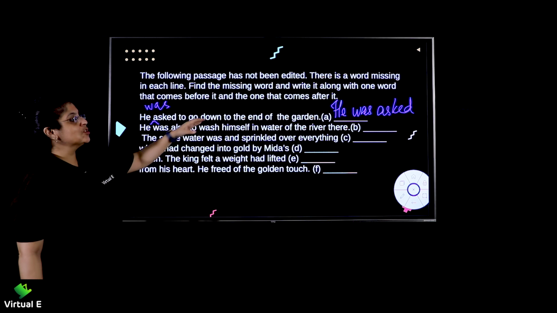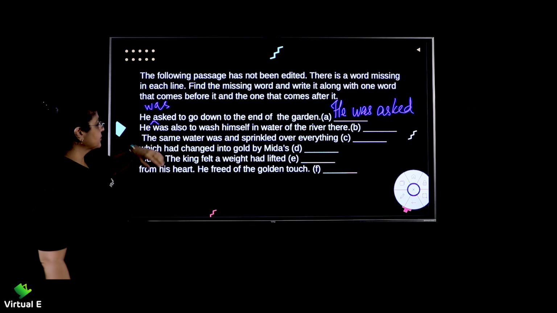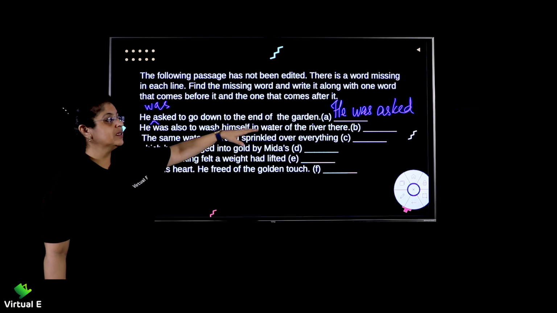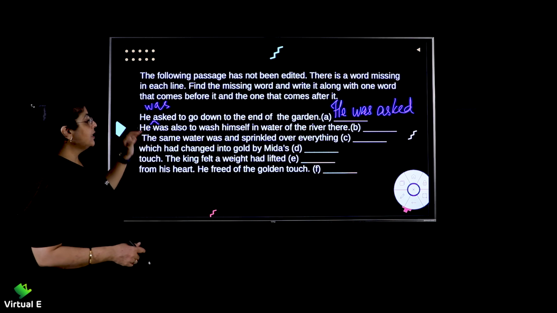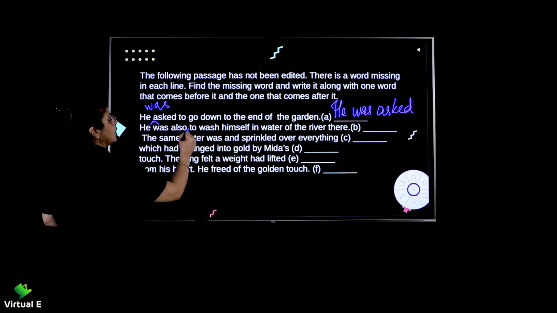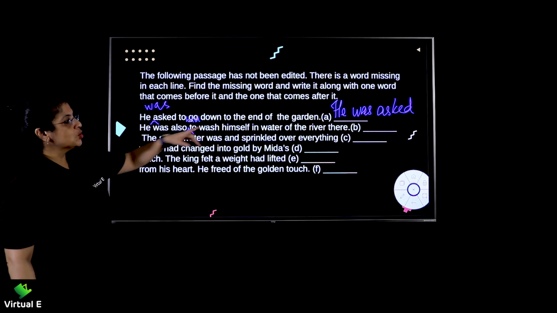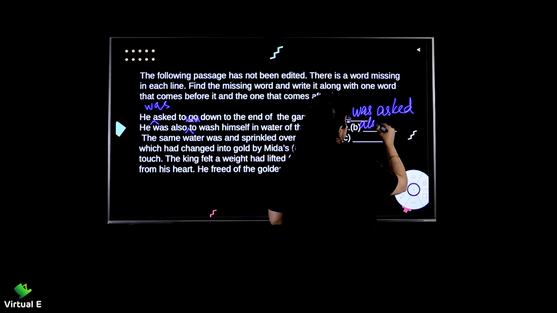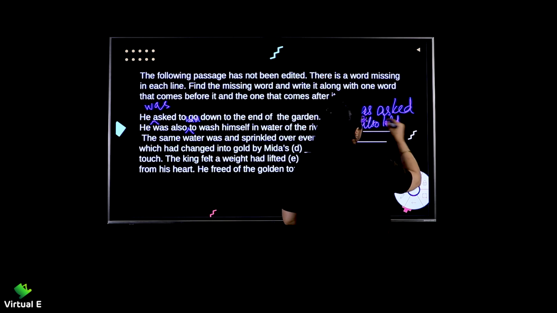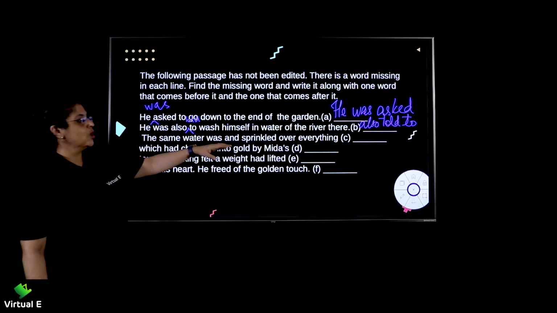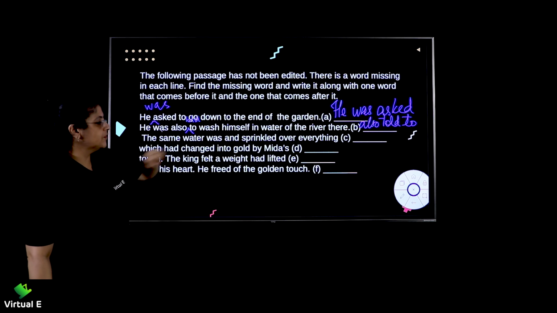So he was asked to go down to the end of the garden. He was also to wash himself in the water of the river there. He was also to wash. He was also told. Yes, he was also told to wash. So what will you write there? Also told to. Alright, he was also told to wash himself in the water of the river there.